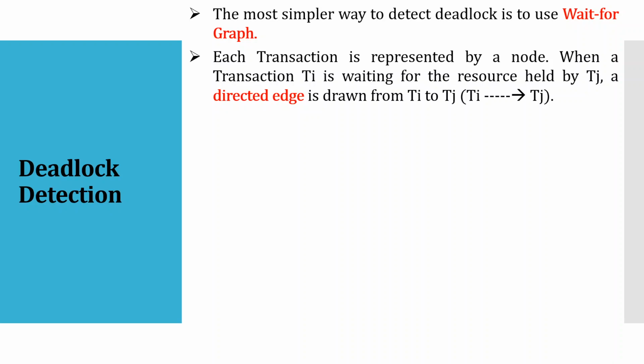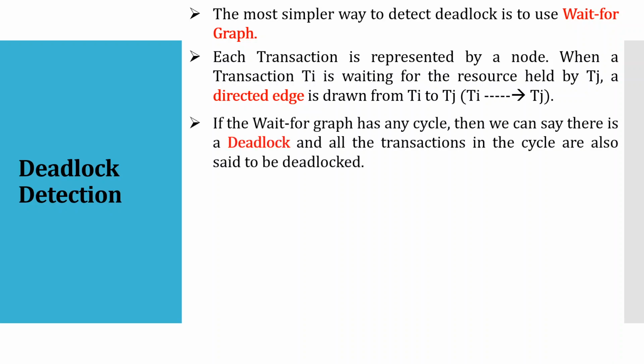When a transaction Ti is waiting for a resource held by Tj, we draw an edge, an arrow from Ti to Tj. That means from the transaction that is waiting, we start the arrow and put it till the transaction for which we are waiting, right? So this is how a wait-for graph is created.